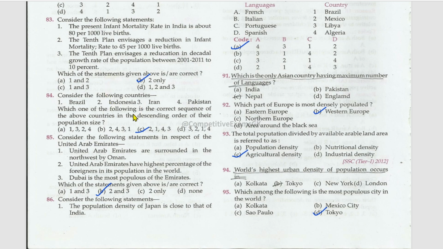Consider the following countries. Which one of the following is the correct sequence of the above countries in the descending order of their population size? Indonesia, Brazil, then Pakistan, then Iran.